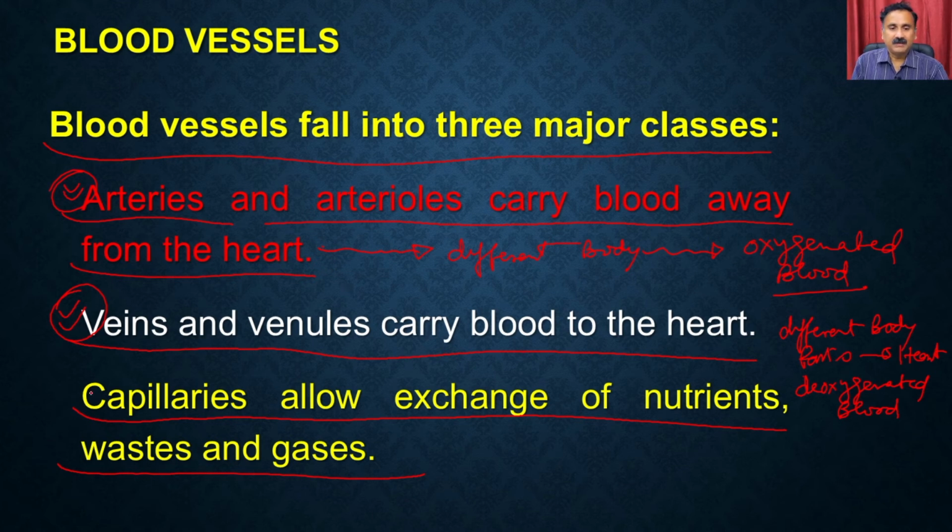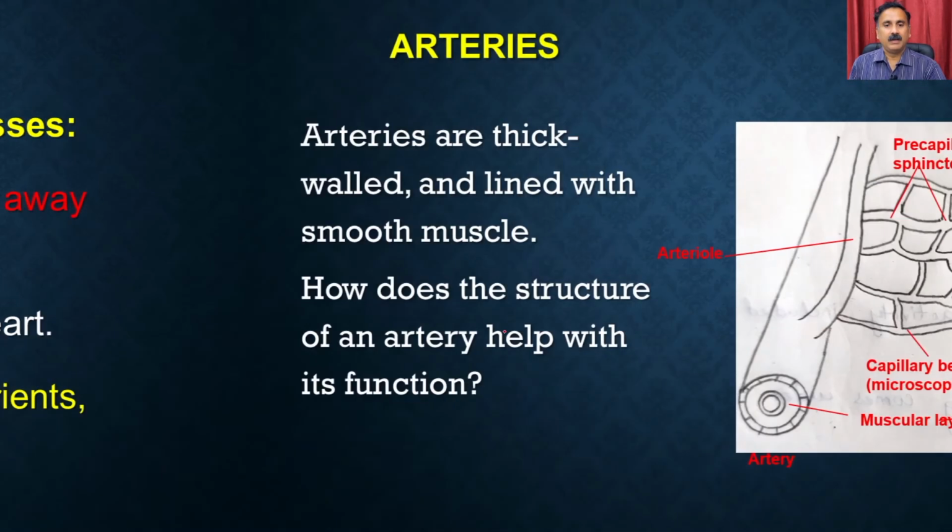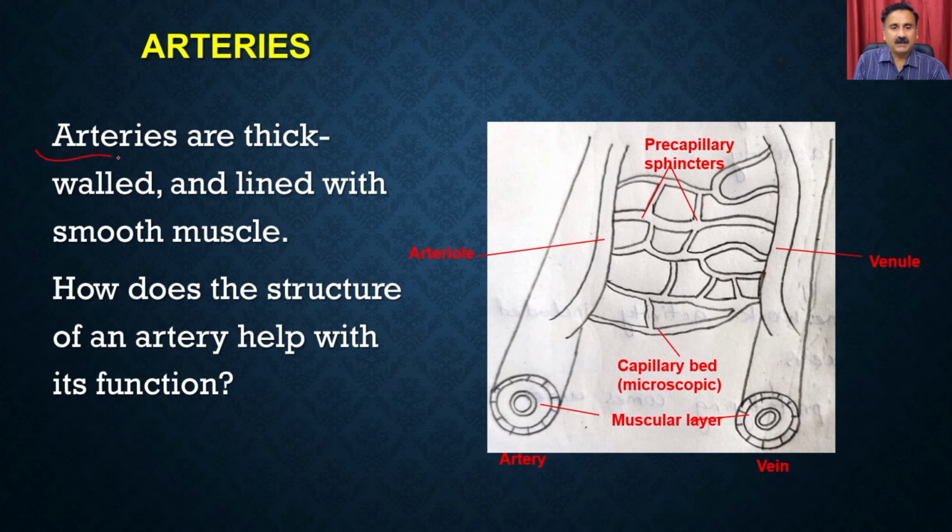And the capillaries are thin-walled, narrow-diameter blood vessels, which are responsible for the exchange of nutrients, waste, and gases with the different parts of the body. Now, the arteries are thick-walled and lined with smooth muscles. Okay.